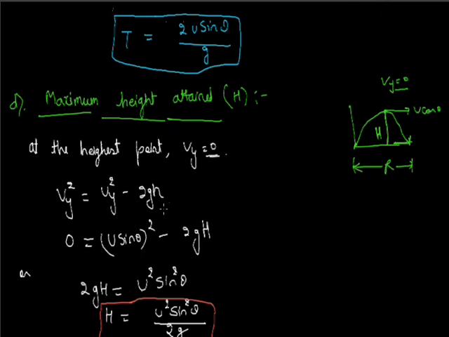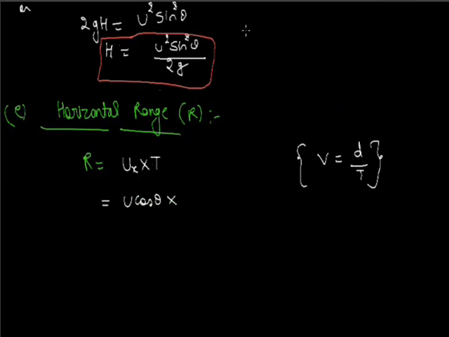T is the time of flight, which is 2u sin theta by g.